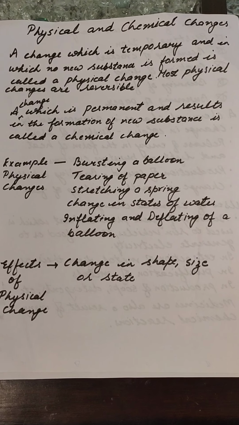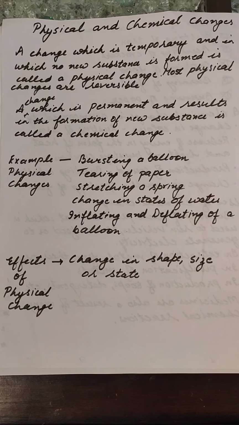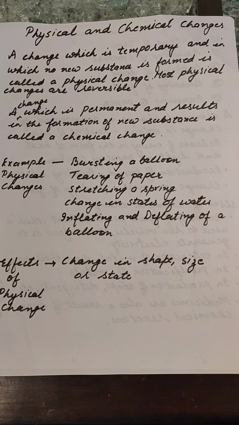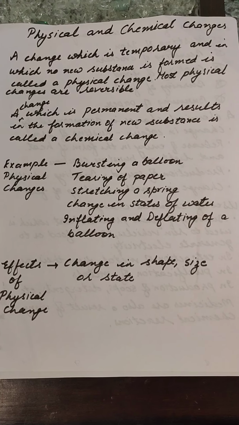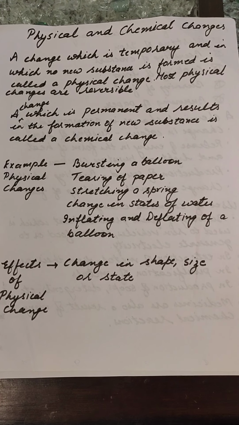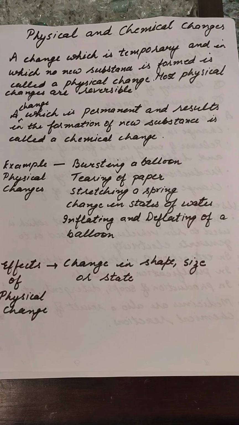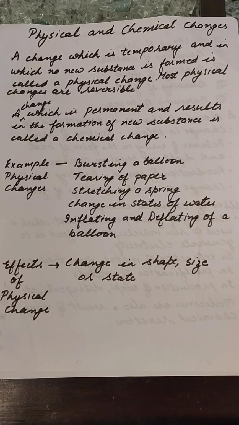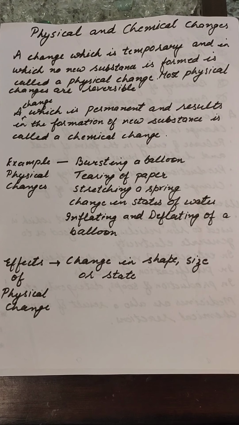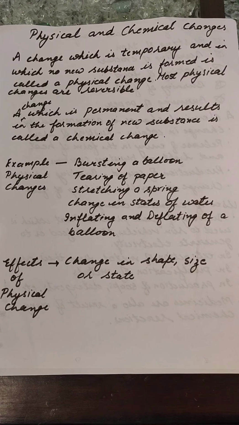Irreversible changes are the changes in which we cannot get back the substance in its original form. For example, when we burn a paper, it changes into ash. Ash is totally different from the paper, and we cannot get back the paper from the ash. So that is an irreversible change.